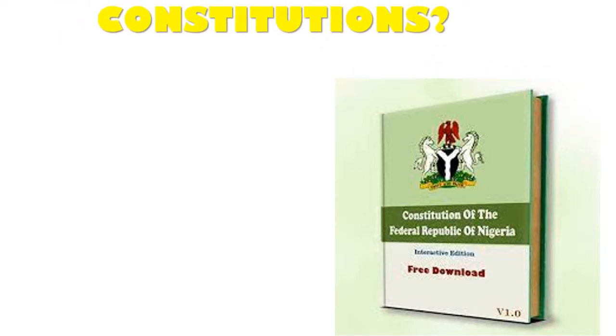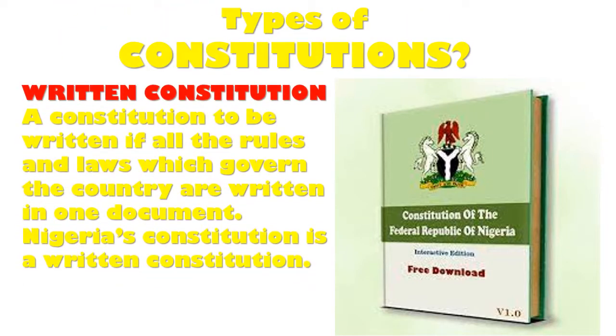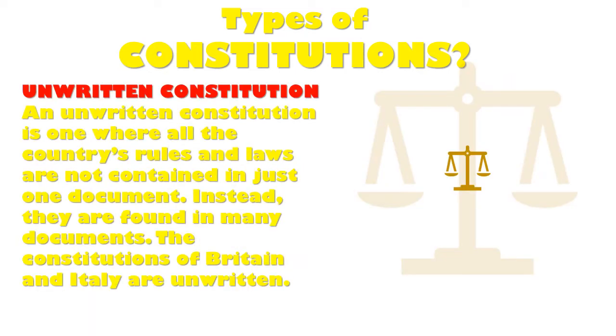Different types of constitution: the written constitution, unwritten constitution, rigid constitution, and flexible constitution. A written constitution is written down in a particular document, while an unwritten constitution is one where all the country's laws and rules are not contained in just one document. Instead, they are found in many documents. The constitutions of Britain and Italy are unwritten.